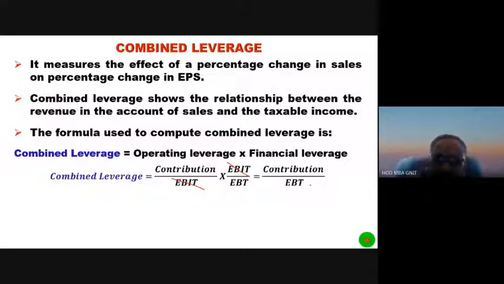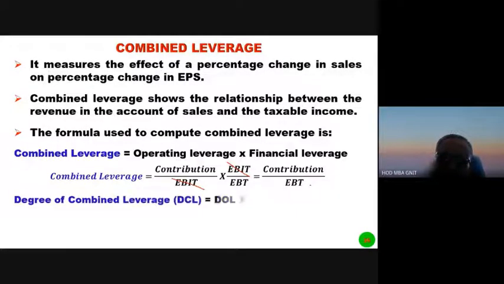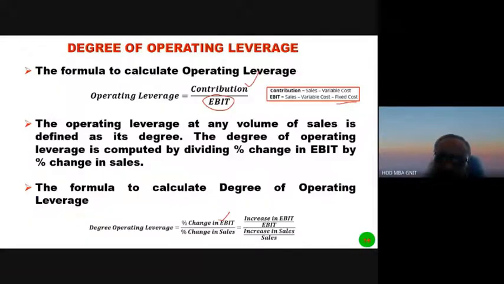Right. How to calculate degree of combined leverage? Degree of combined leverage is equal to degree of operating leverage into degree of financial leverage. We have already discussed degree of operating leverage and degree of financial leverage. Let us once again review. What is the degree of operating leverage?